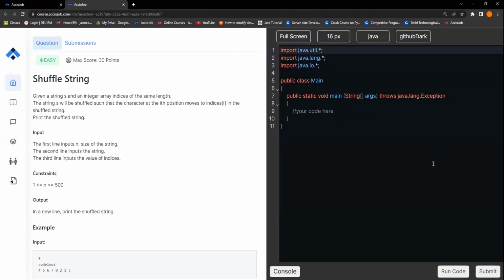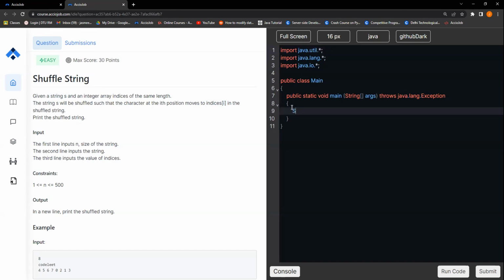Okay. If we take the shuffle string problem and go over the problem description, you can see: given a string S and an integer array indices of the same length, right? So we are given 2 things, that is string S and an integer array. The string S will be shuffled such that the character at the ith position moves to index indices[i]. The character at ith index in the string needs to move to the position that is specified by the array in the shuffled string. We need to print the shuffled string. So we need to recreate a string and shift the locations of the characters in the current string, right?